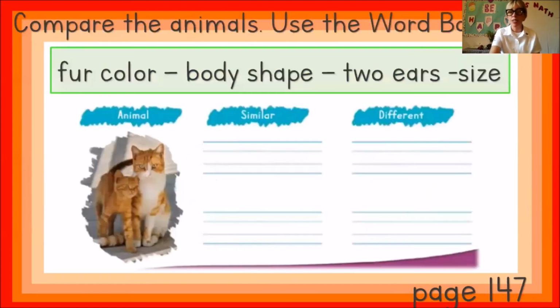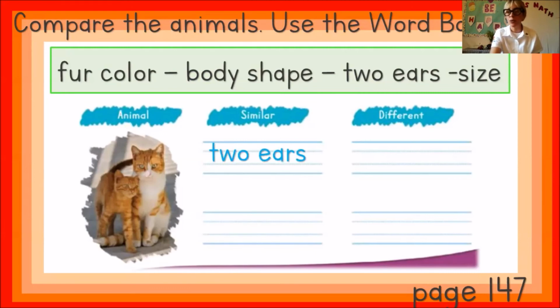Now, our next activity is to compare the animals. Over here we have a cat and its offspring. Let's start with the similarities. What do you think they have in common, Abdel? The fur color, the body shape, that they have 2 ears, or the size? Let's find out.